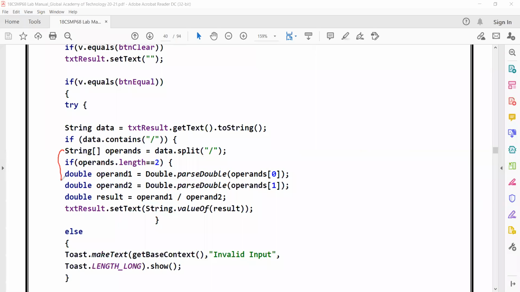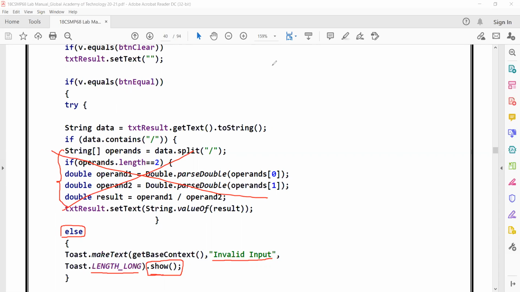If this condition is false, let us assume this condition is false, I go to this else part. In this else part, I'm trying to display the toast message. Just now I showed how a toast message looks, right? Here, the message I want to display is invalid input, and I want to display this invalid input for a long time. In order to display a toast message, you need to call a method called show, and then only the toast message will be displayed, right?